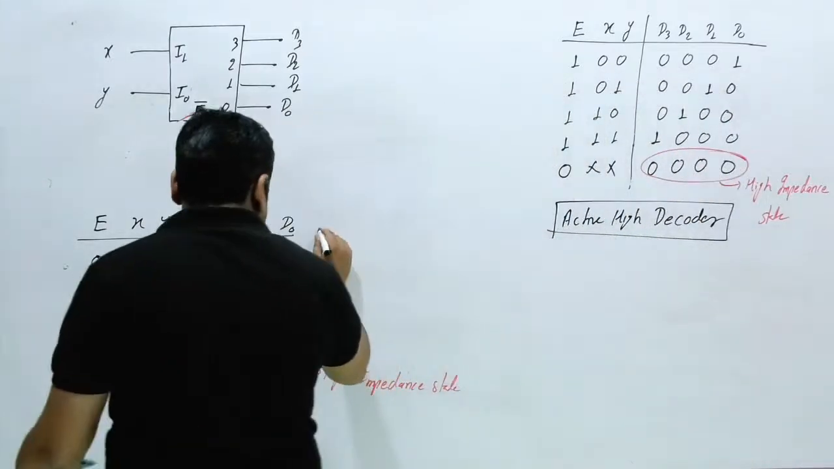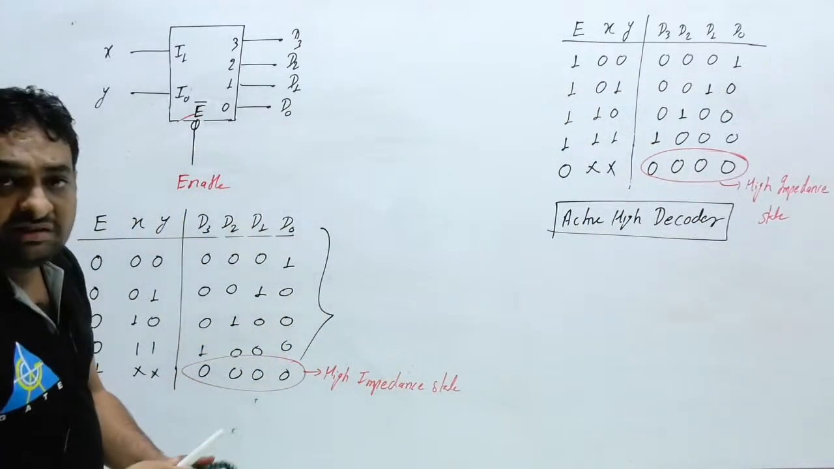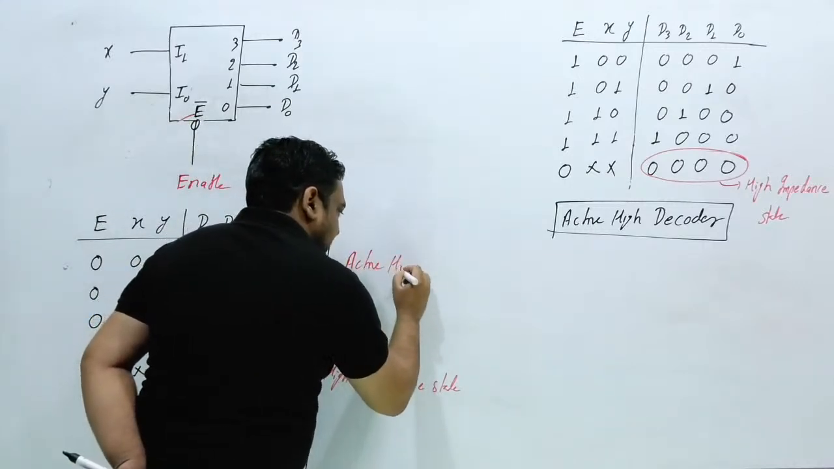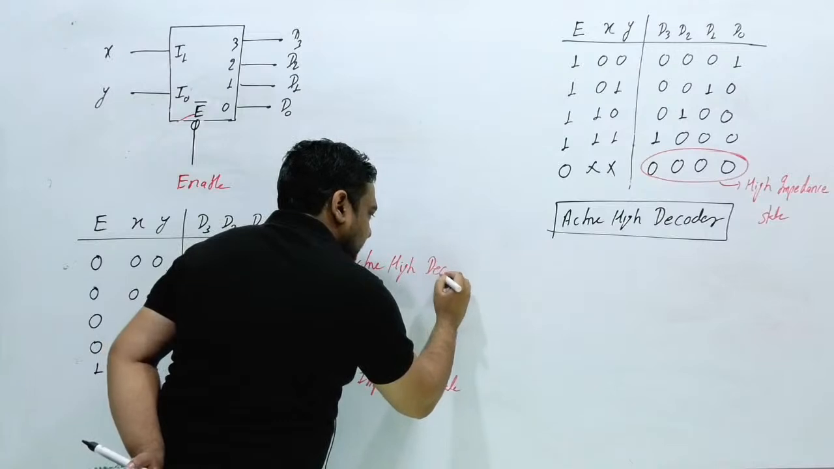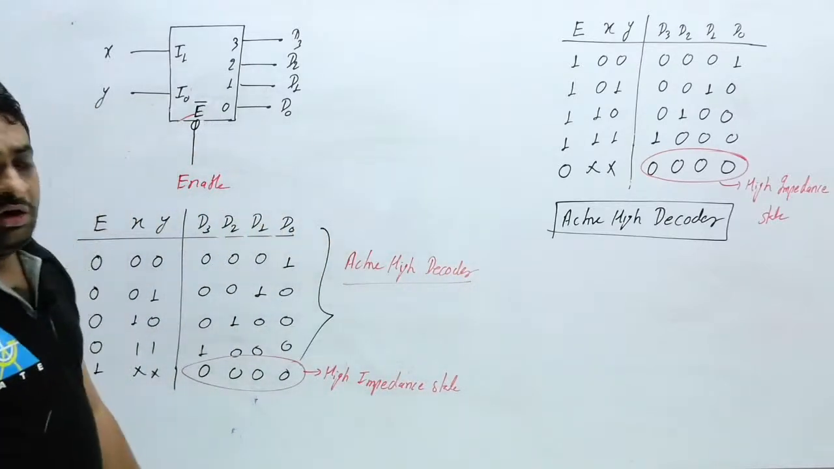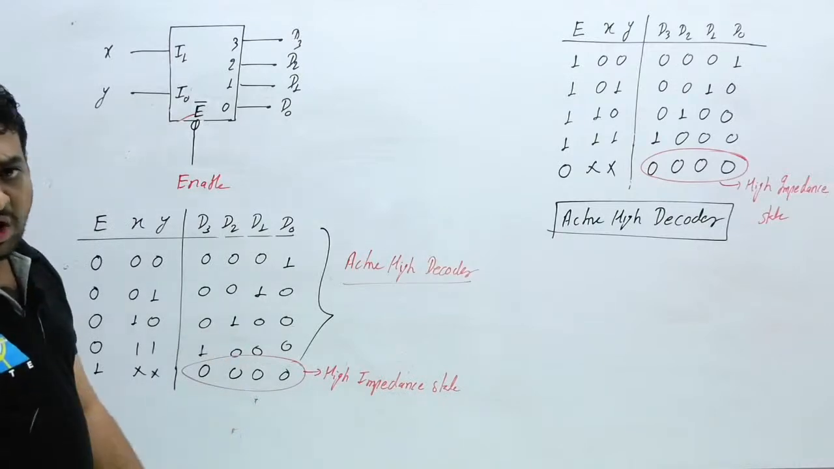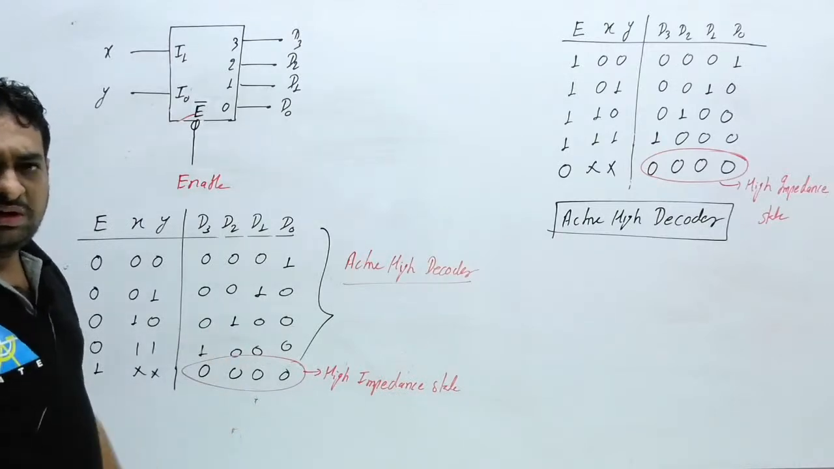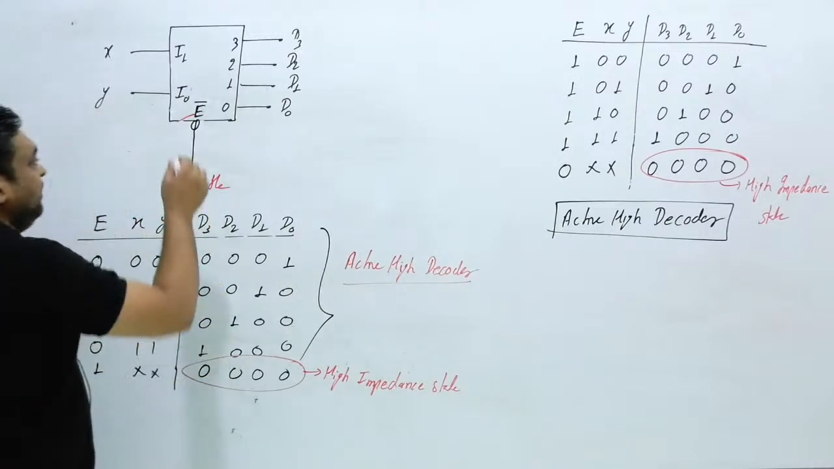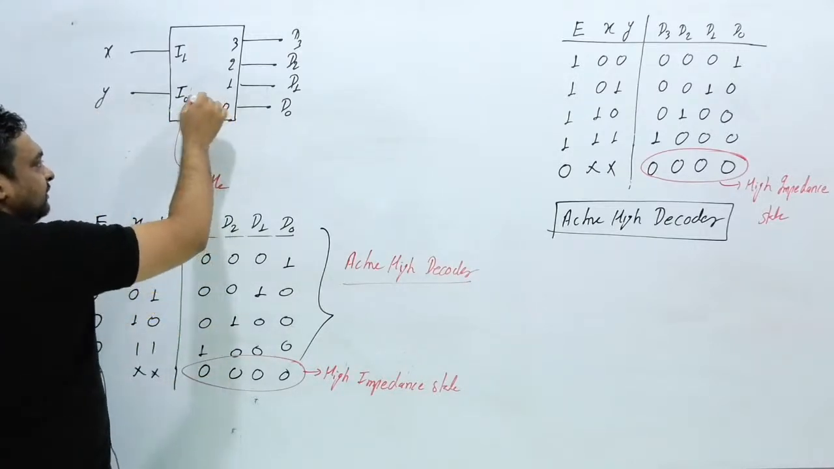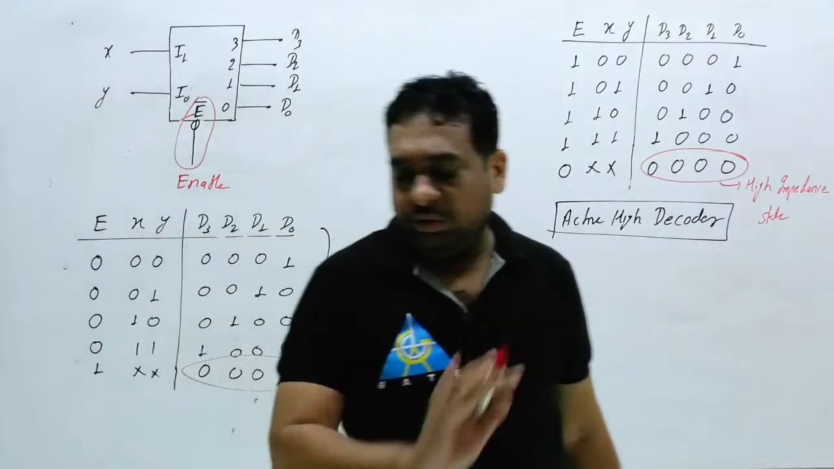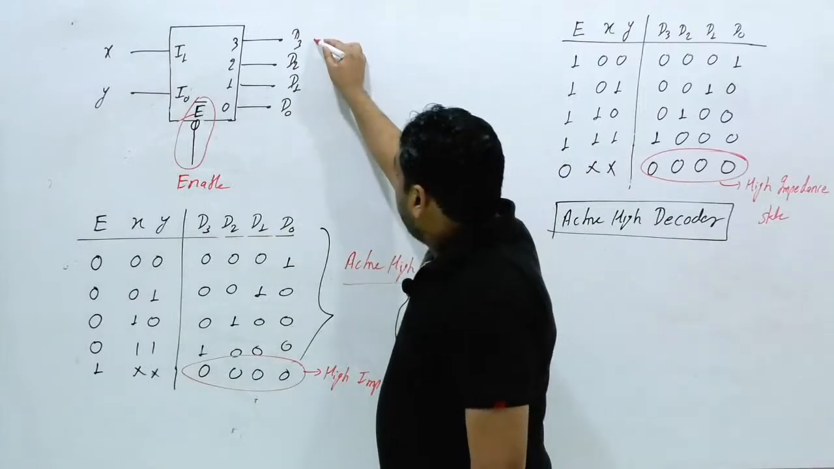Now this circuit is not an active low decoder. This circuit is again an active high decoder. Clear this thing? You have to concentrate more on active high and active low decoders. Many students are confused in this. So active high or active low, we cannot distinguish from this enable or disable signal. No, that will be decided by the output.